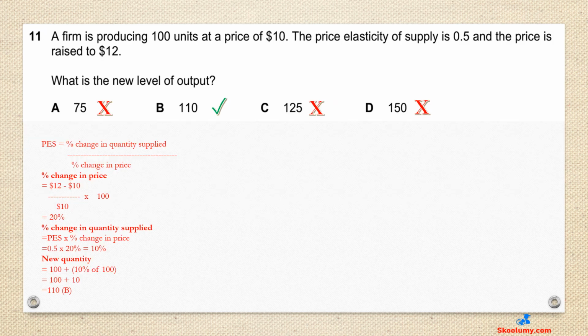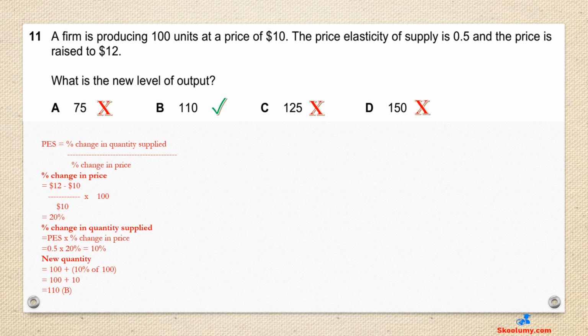Question 11. A firm is producing 100 units at a price of $10. The price elasticity of supply is 0.5 and the price is raised to $12. What is the new level of output? B is the correct answer, 110. The PES is given. The two prices are given, but we don't have the two quantities.